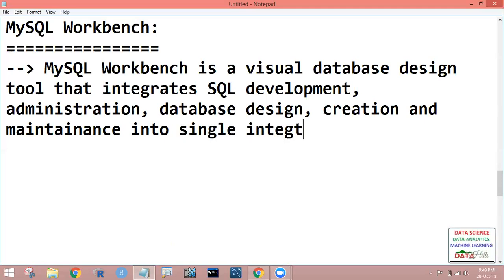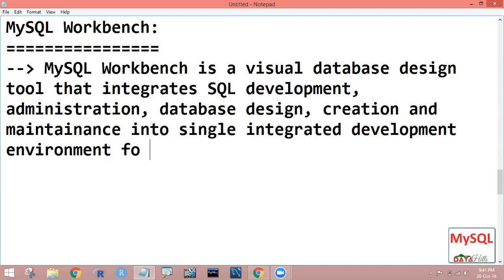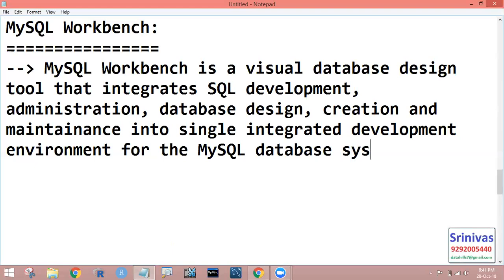IDE means integrated development environment, for the MySQL database system.